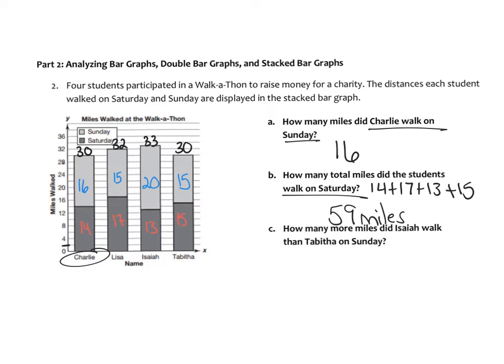And then how many more miles did Isaiah walk than Tabitha on Sunday? So Sunday is the light colored. So Isaiah walked 20. Tabitha only walked 15. So 20 minus 15 is 5 more miles.